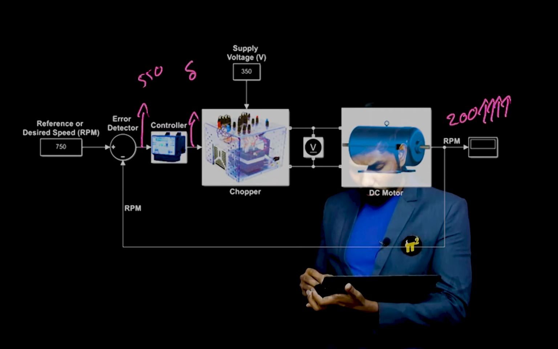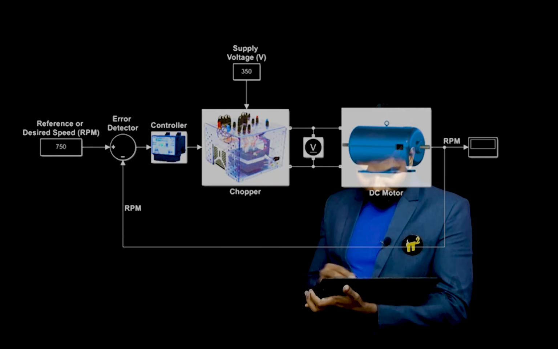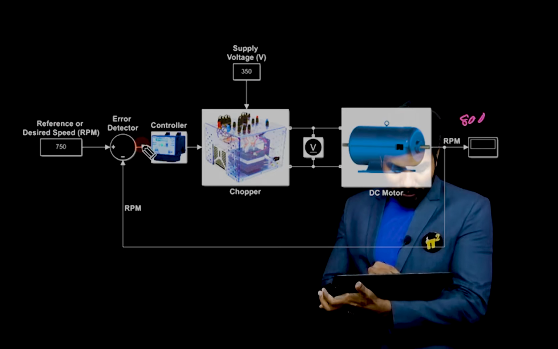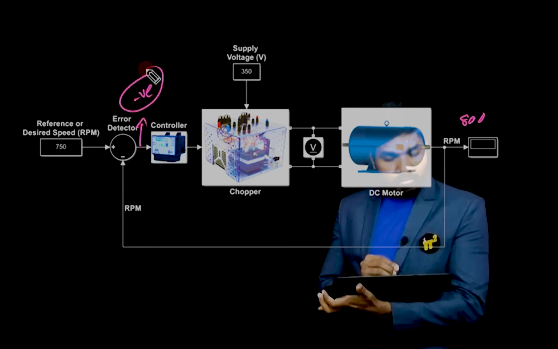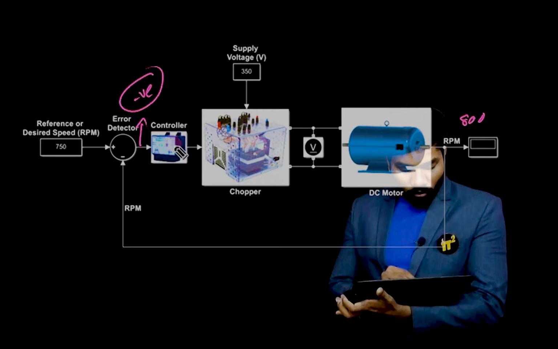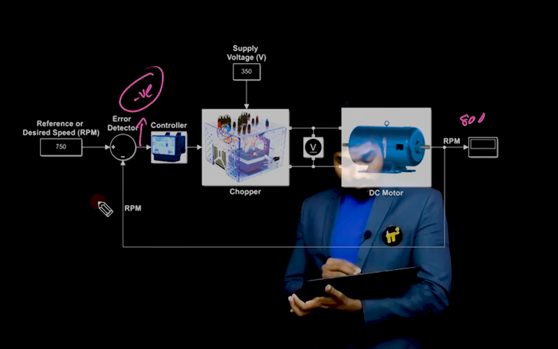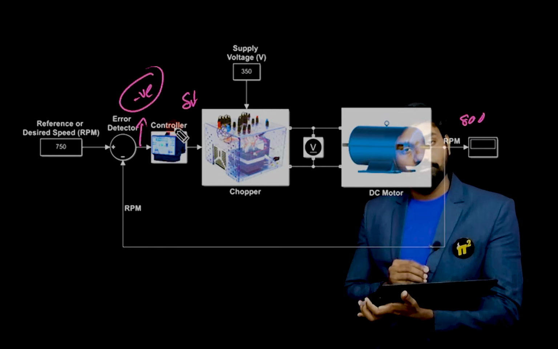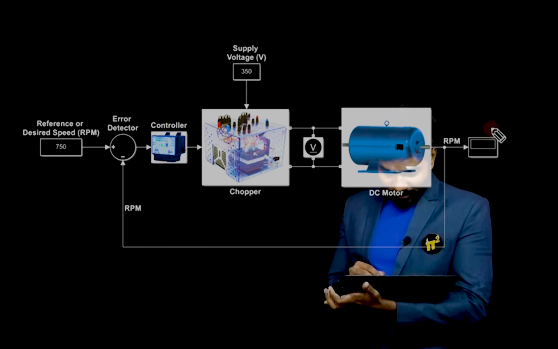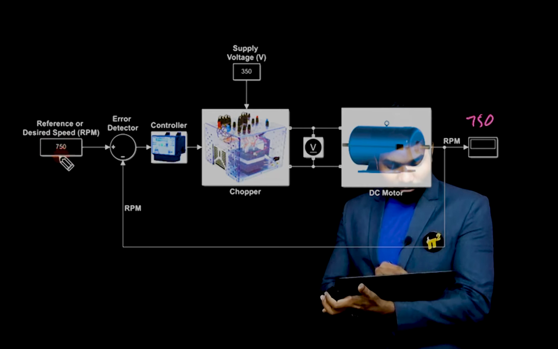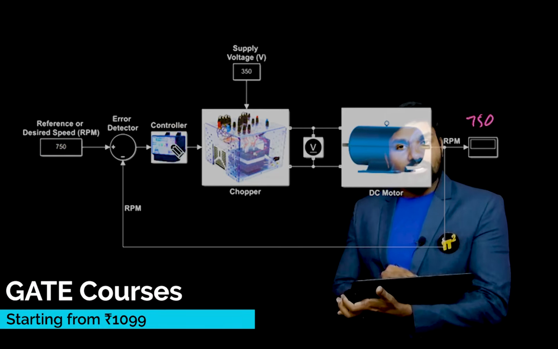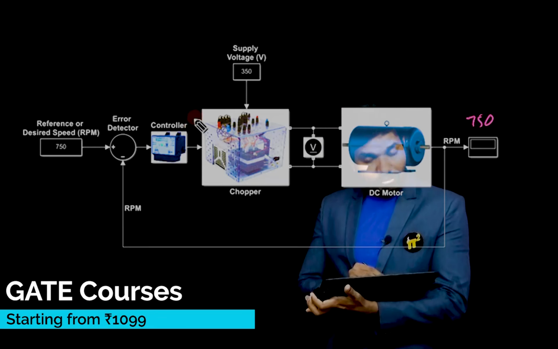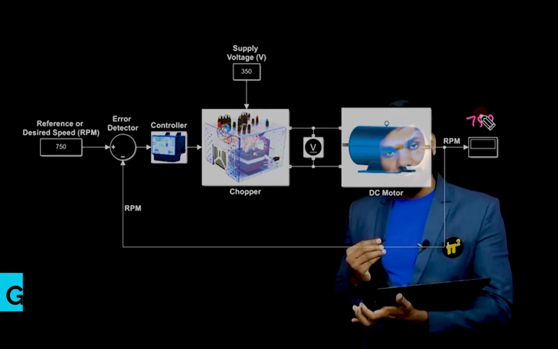Now what if this speed is 800? This is 750, this is 800. Now the error detector output will be negative, right? So the controller will know the output is more than the input, so you should reduce the value of delta. It will reduce the value of delta. Now what if this is 750 and this is also 750? Then the controller will not make any further changes. It will keep the existing value of delta so that the output will be maintained.